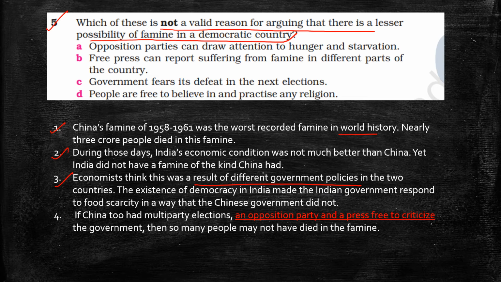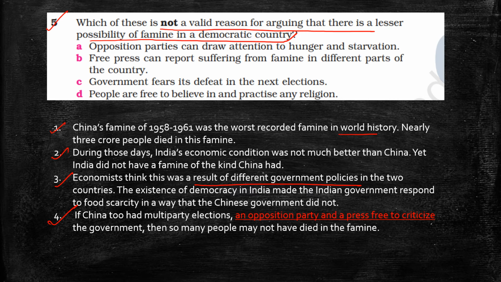There was a food shortage, so the Indian government took action on it, and the Chinese government did not take action. If China too had multi-party elections, an opposition party, and a free press to criticize the government, then so many people may not have died in this famine.